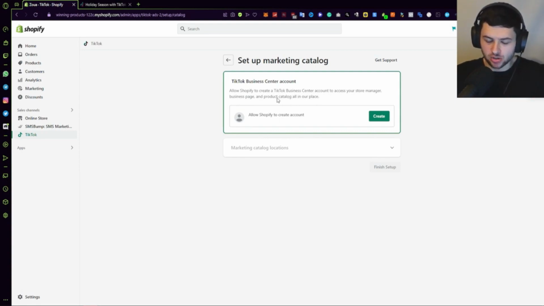Usually on TikTok, you would have to use their business center, so you're using the TikTok website to manage everything inside of their platform, right? With the Shopify app, we can sync it so tightly with the TikTok platform that we basically don't need to go on TikTok's website. We can manage it all from our Shopify dashboard from this app. That's what makes this so lucrative, because we can just do everything in Shopify, which allows us to stop shifting our attention elsewhere and having so many different tabs open at the same time, right?